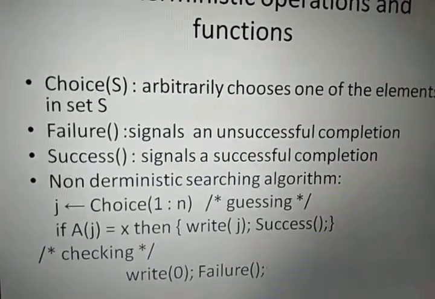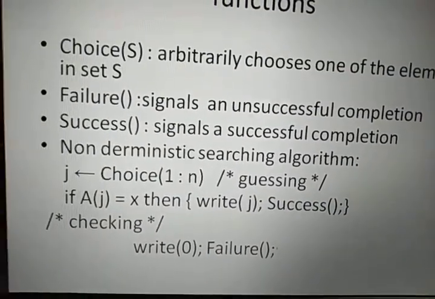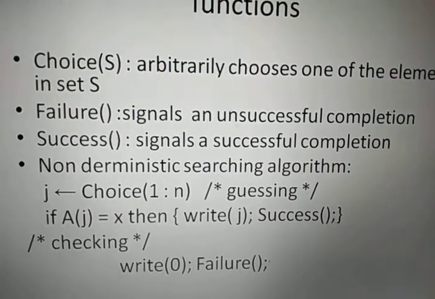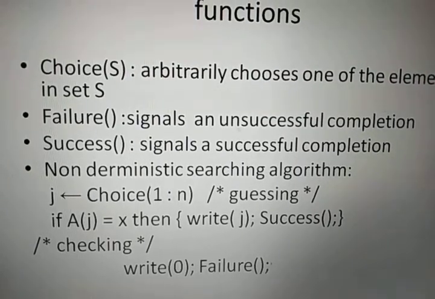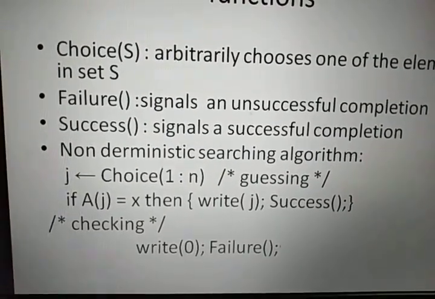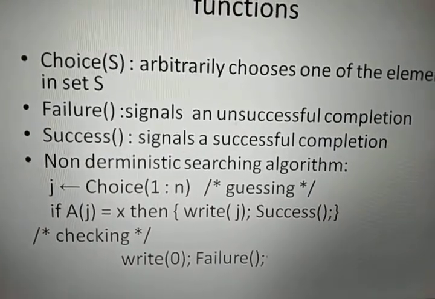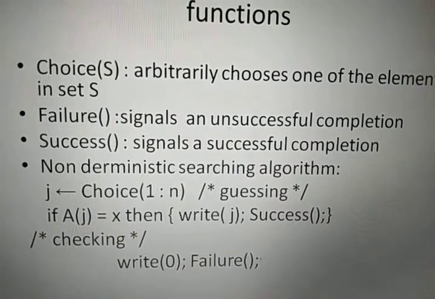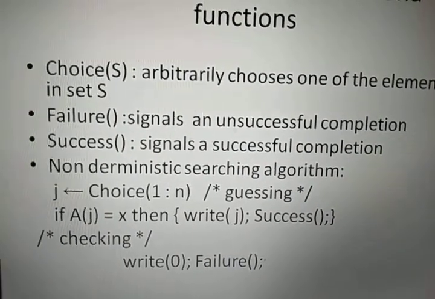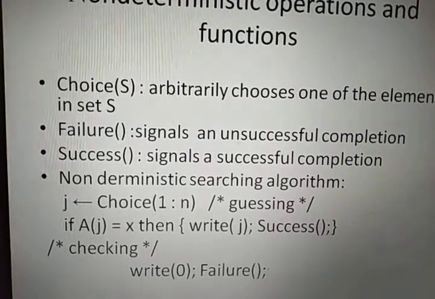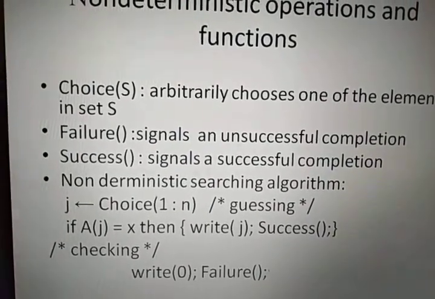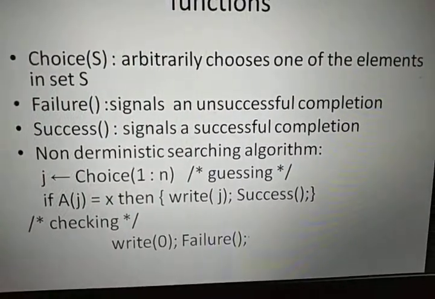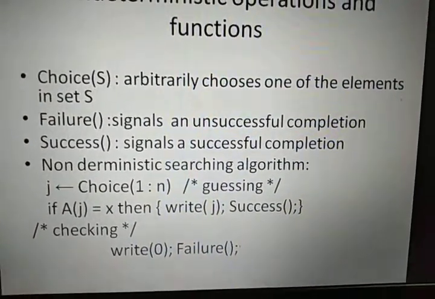So for example, the non-deterministic searching algorithm in terms of these three operations can be defined like this: j is nothing but a choice of one of the elements from a set. If a of j equals x, then write success, and this is known as the guessing phase. And second, if it is not possible to find a solution, then we write failure, which is the checking phase. So this is how the guessing and checking phases are defined in terms of three operations for the searching operation.